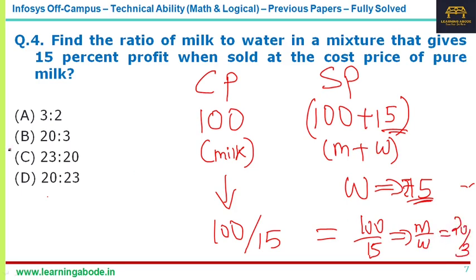Actually you can mark it easily, just for explanation purposes I am writing this. Otherwise you can mark this question easily, and only then can you solve the 10 questions together in the stipulated time. So the answer for this question is option B, 20:3.